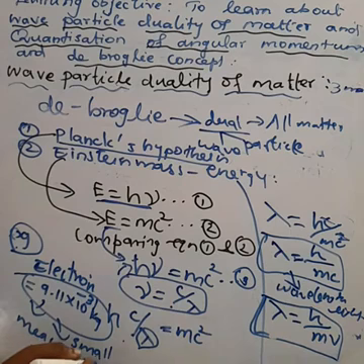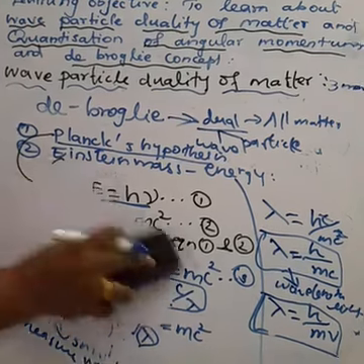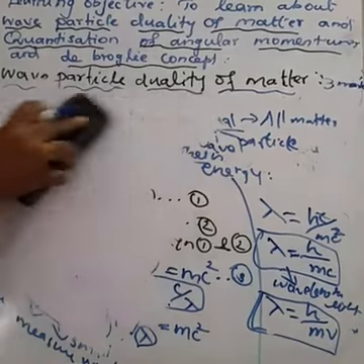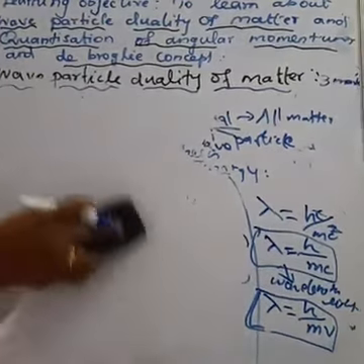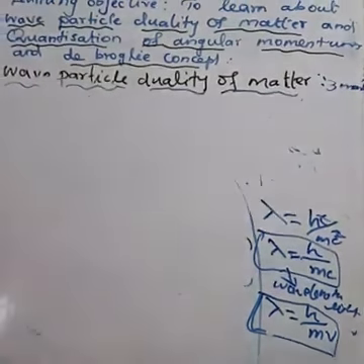Okay, so what's concluded here? When the mass of the matter is low, the wavelength will be high. When the mass of the matter is high, the wavelength will be low.